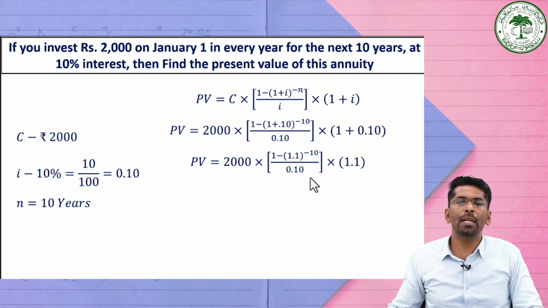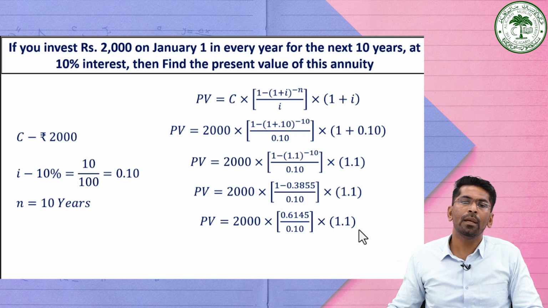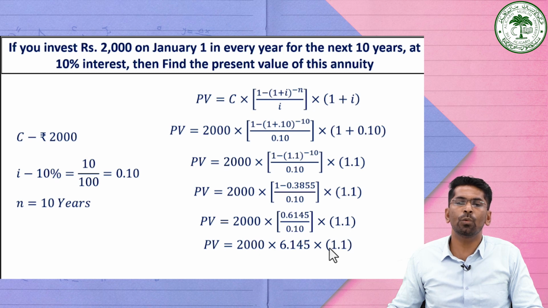Then we are going to find the value of 1.1 raised to the power minus 10. It is equal to 0.3855. Then we subtract this value from 1, and it is equal to 0.6145 divided by 0.10 into 1.1. Then dividing these two terms, it will become 6.145. Then multiplying all these terms, that is 2000 into 6.145 into 1.1, it is equivalent to